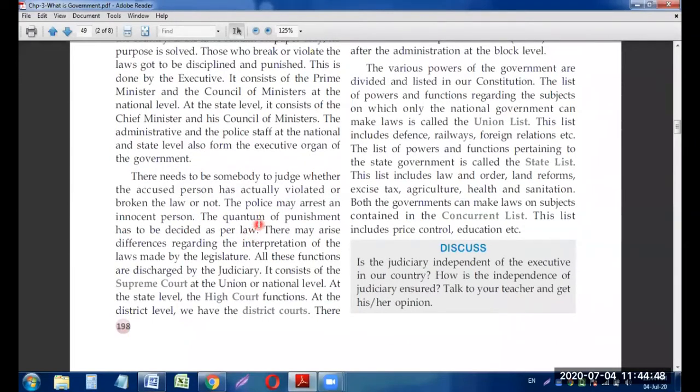So the judiciary also has been divided into three different levels. Number one, at the national level, it is known as the Supreme Court. The highest or top court of the judiciary is known as the Supreme Court, which is at the national level. We are only having one Supreme Court in India, which is in Delhi.